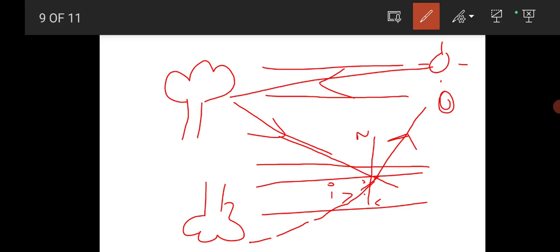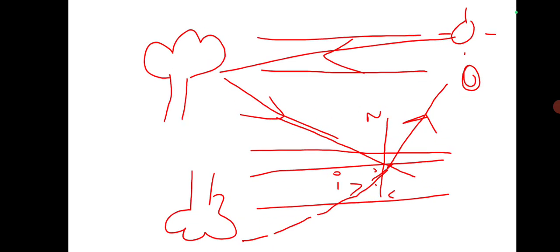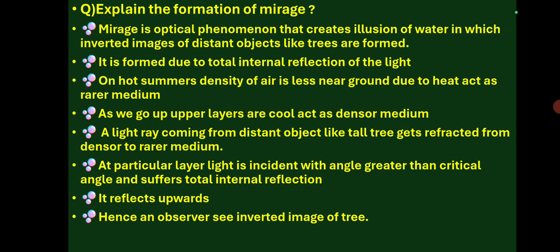This illusion created to the observer of distant objects like trees in water, we call it a mirage. So it is formed due to total internal reflection of light.